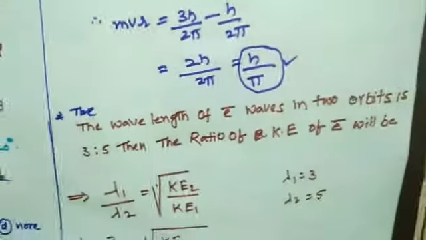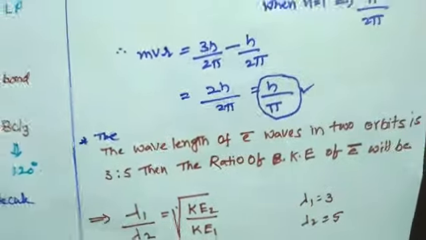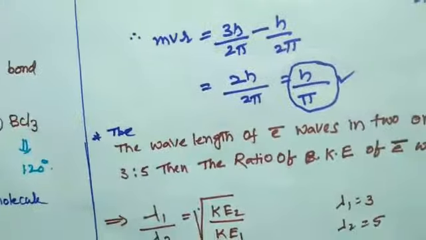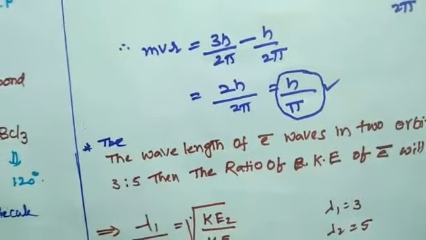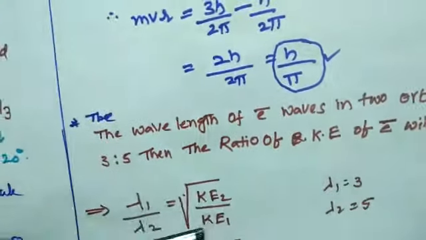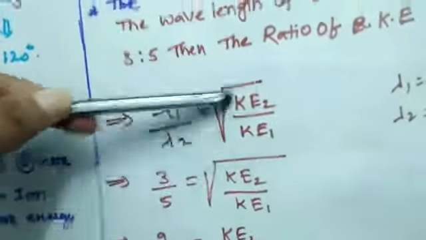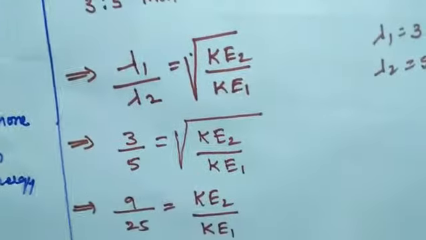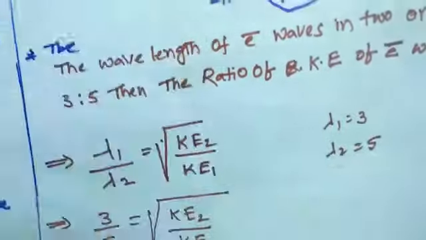So, another one. The wavelength of electron waves in the two orbits is in the ratio 3:5. Then the ratio of the kinetic energy of the electron will be. The relation between wavelength and kinetic energy is lambda 1 by lambda 2 equal to root of KE2 by KE1. From the problem, lambda 1 is equal to 3 and lambda 2 is equal to 5.